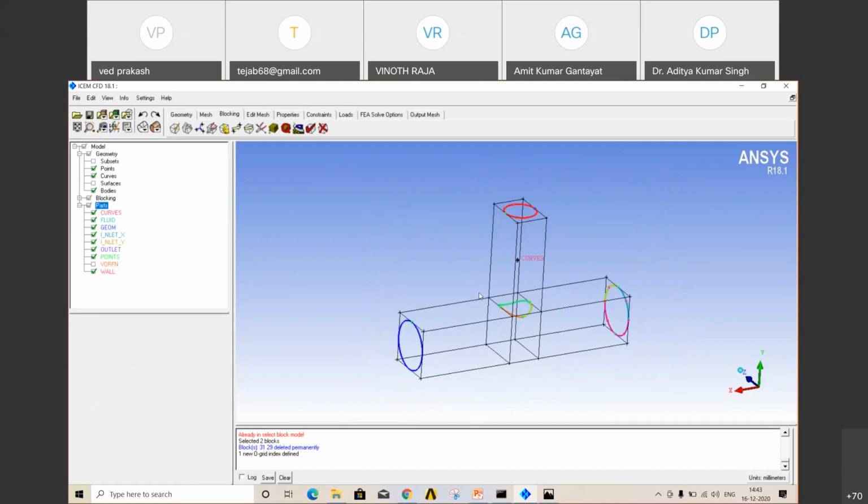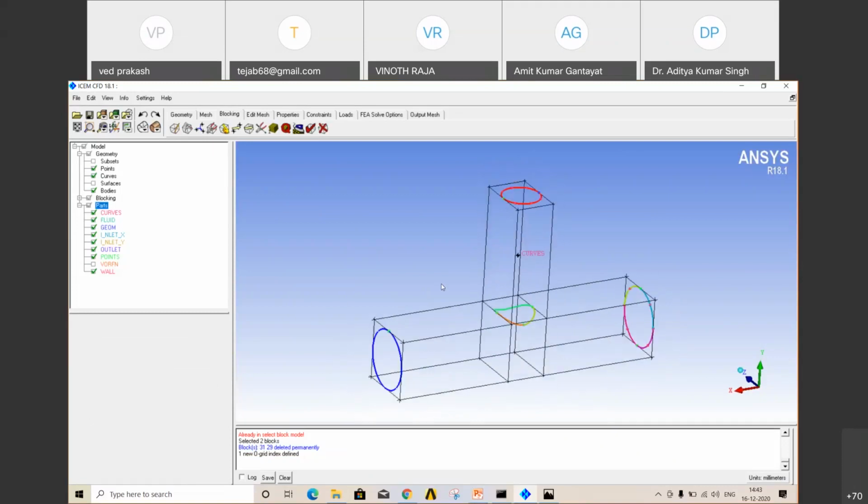Now what is the meaning of this block? Now we will associate this block to these curves, because we have defined that the block has fluid properties. We know this block is nothing but your fluid. And we know that that fluid is flowing inside your pipe, but it is also in contact with the surface. To show that contact, we will associate this to this curve. So it will show that the flow and surface are in contact. That is called association. Go to blocking and the fifth option is association.